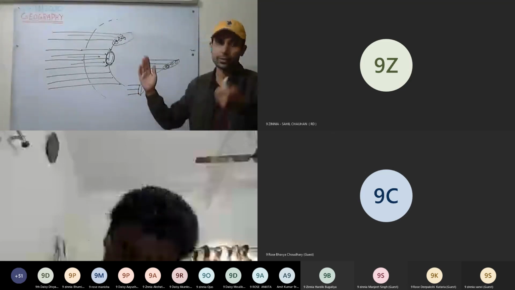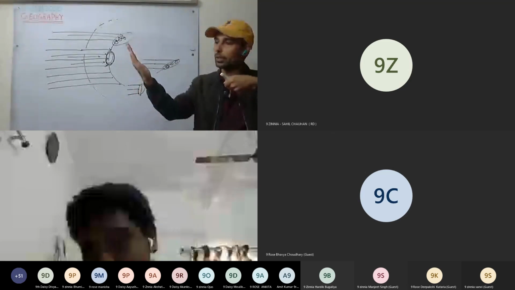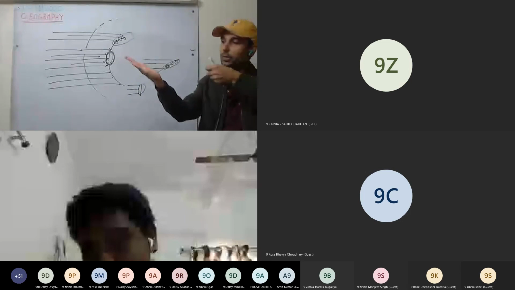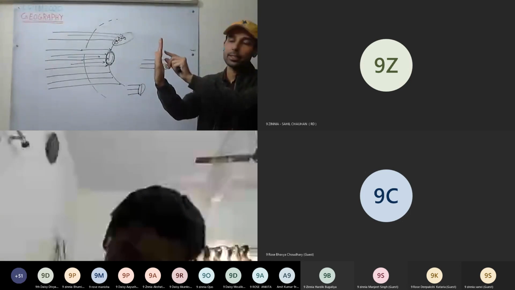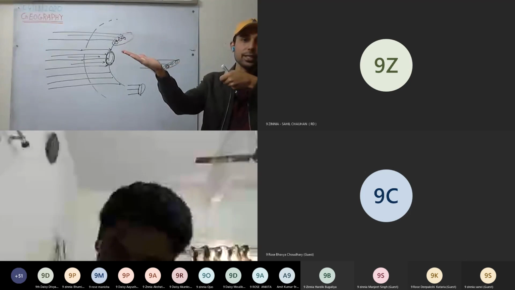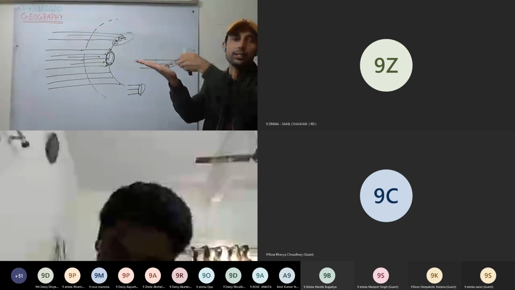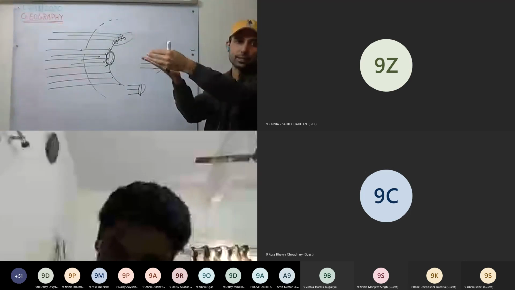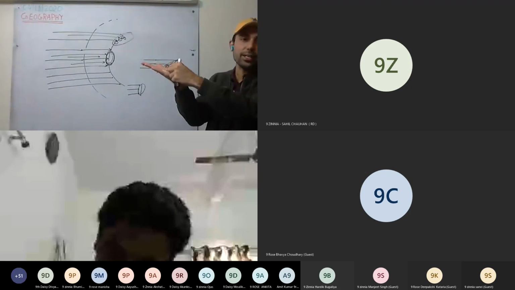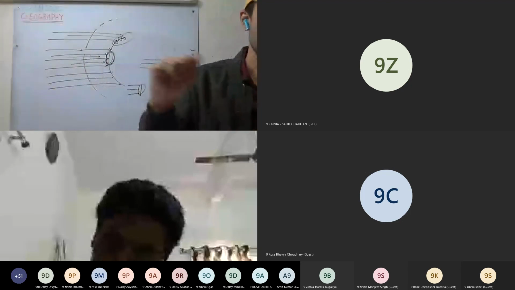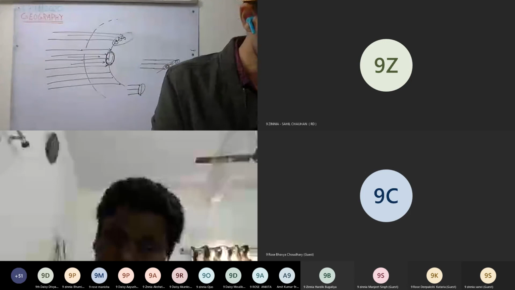You can do an experiment with a torch. Hold a paper and make it slant. You will see more intense heat and more light on a smaller area. Now, as you increase the angle, you can see the heat and light get distributed, and the amount of light available per unit area is less. You can do that experiment as well.